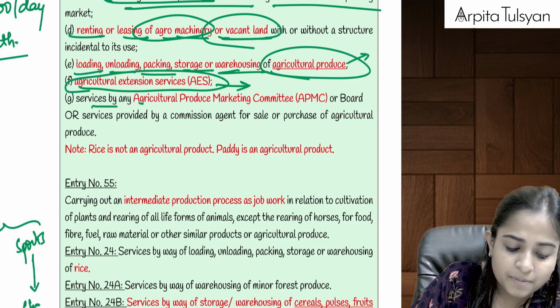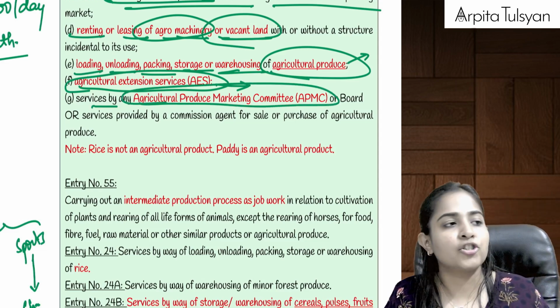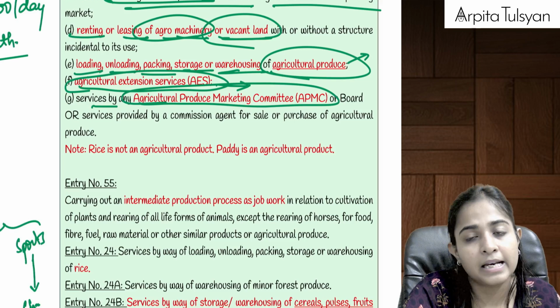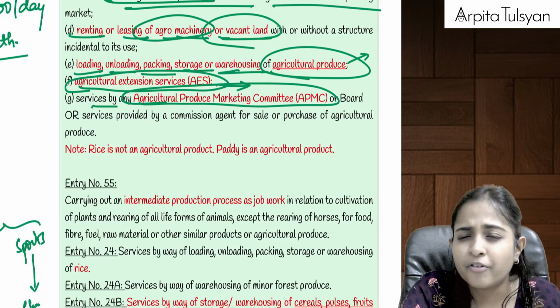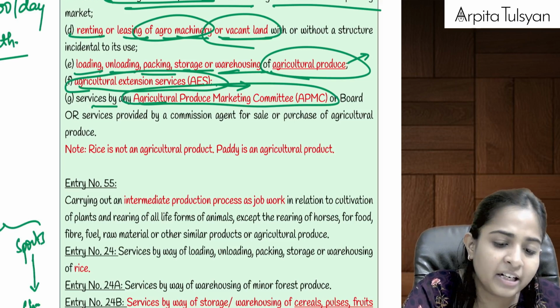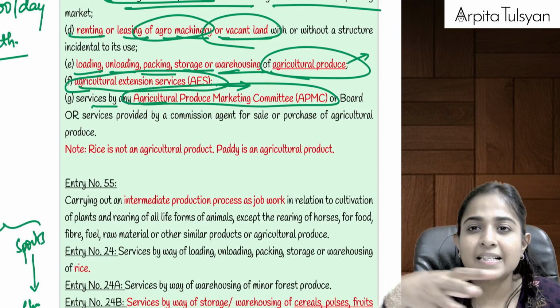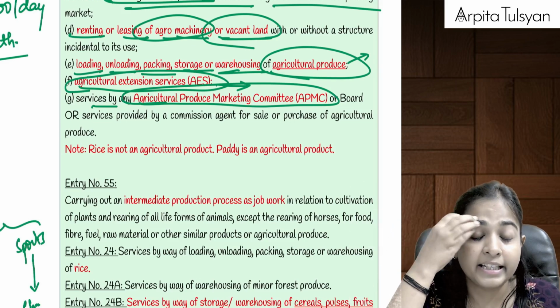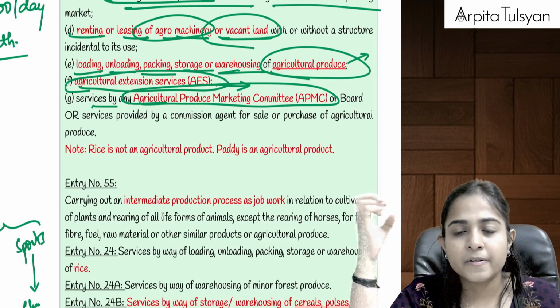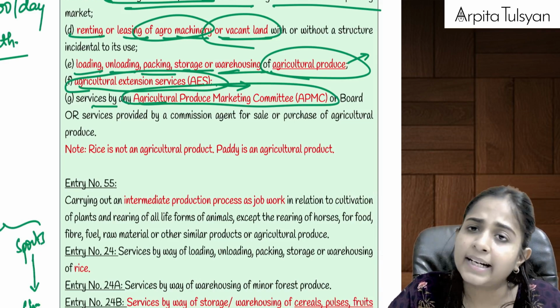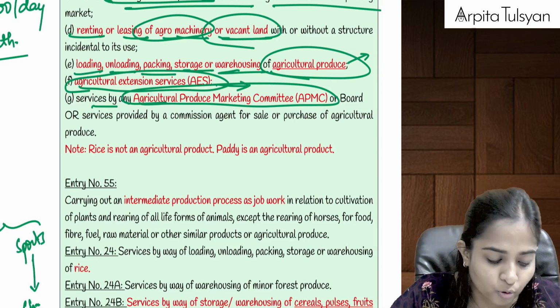Similarly, services by APMC, Agriculture Produce Marketing Committee. You must have heard about APMC. Generally, in every big city or every state, there is an APMC. That is a mandi, which we call in Hindi. It is a mandi where the farmers can come and sell their produce. That can be sold in wholesale also, in retail also.